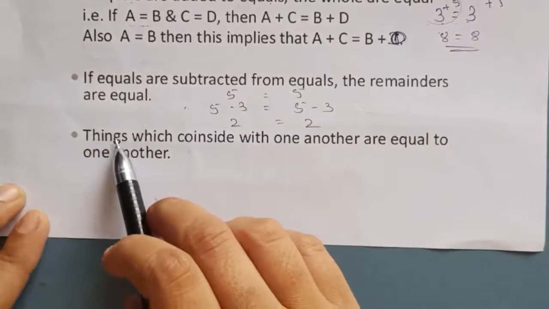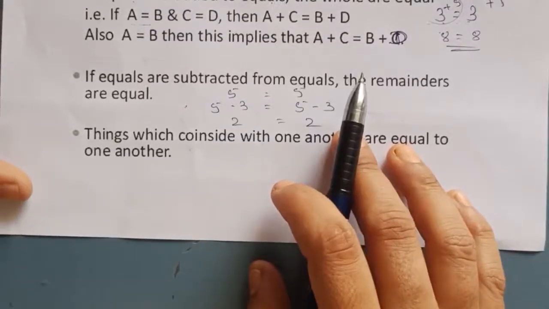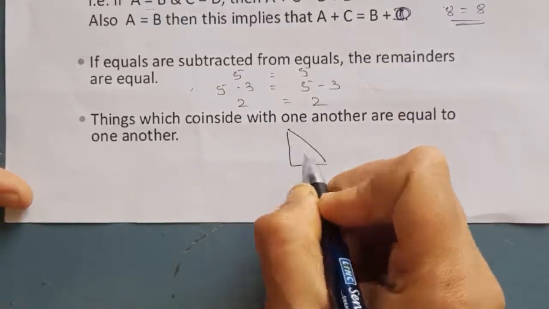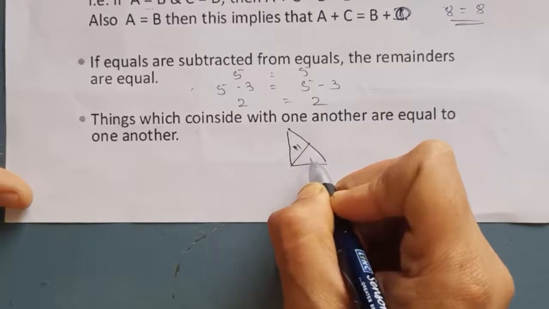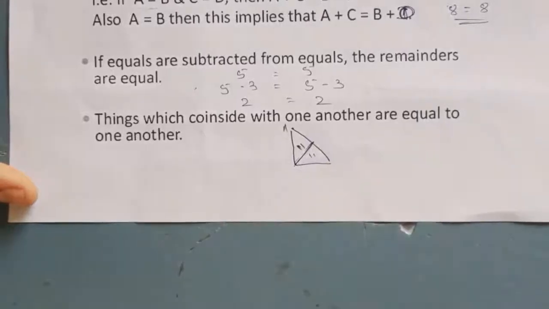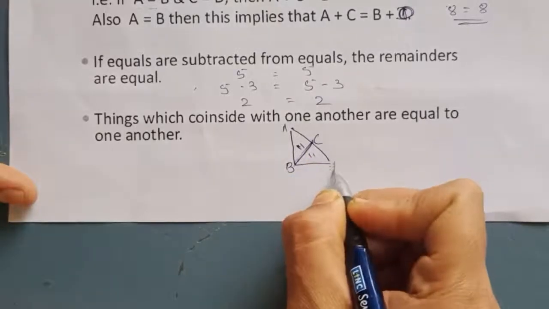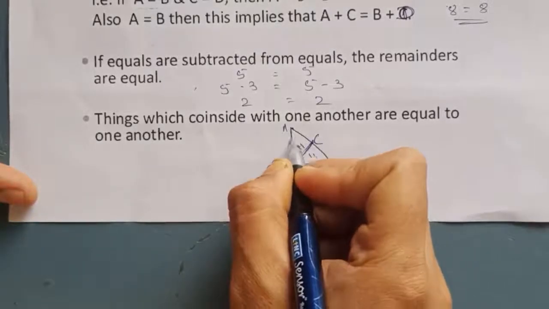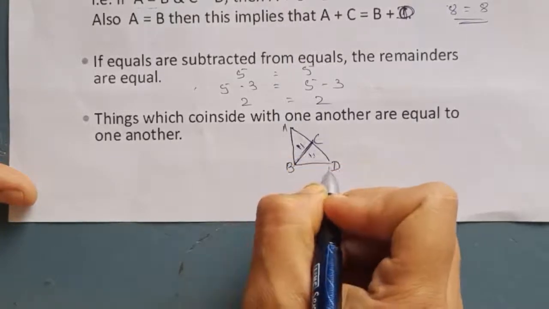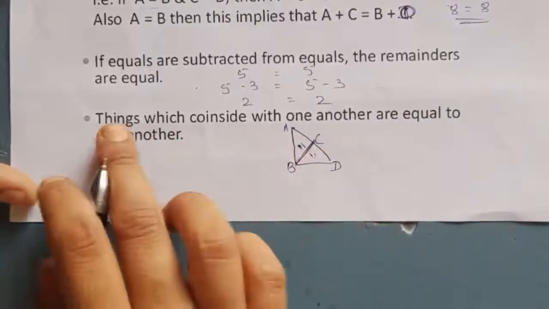The next one: things which coincide with one another are equal to one another. We know the principle of superposition. Take similar triangles; these two triangles are equal. When a triangle is bisected equally, we say that triangle ABC equals triangle DBC. This line coincides, so triangle ABC equals triangle DBC. This is the example for this axiom.